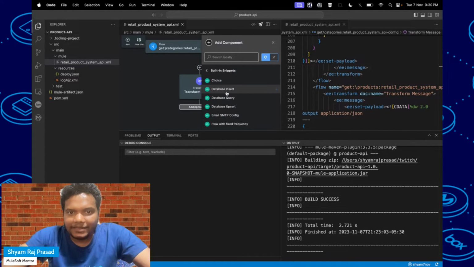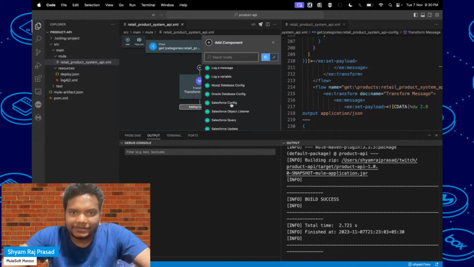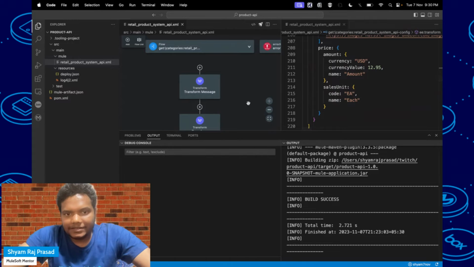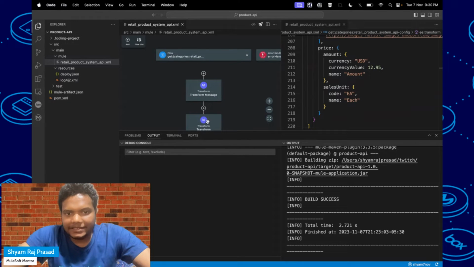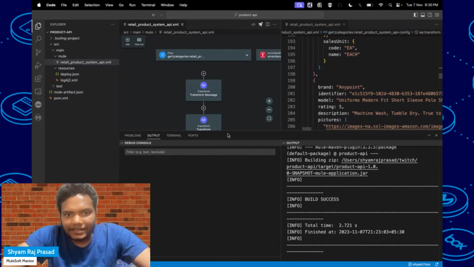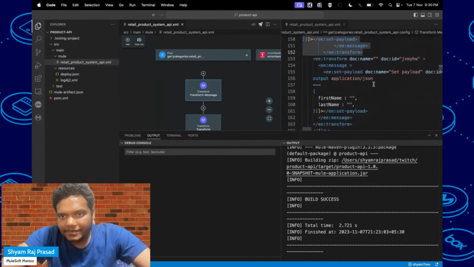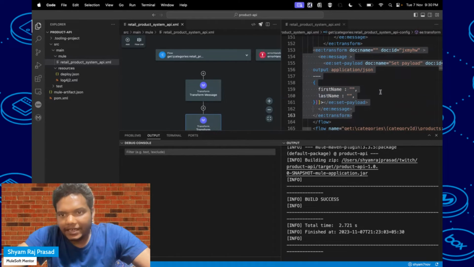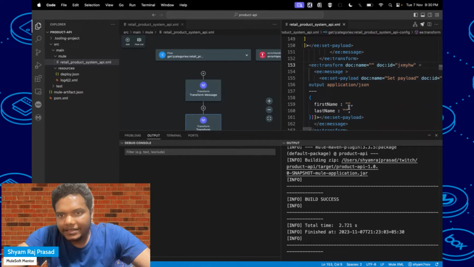And then we have something called built-in snippets also. So here, if I have to add a transform with output JSON, when you click on this one, okay, added, you can see it got added. And let me click on this one. This is the second one which got added.